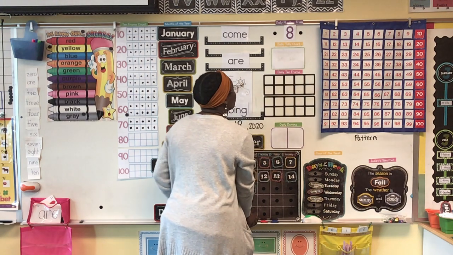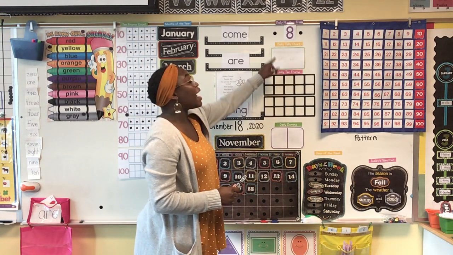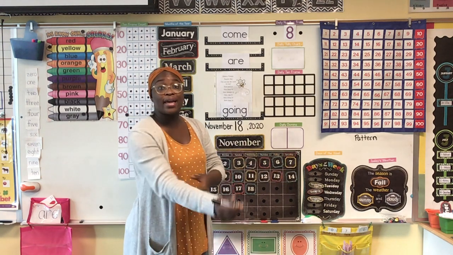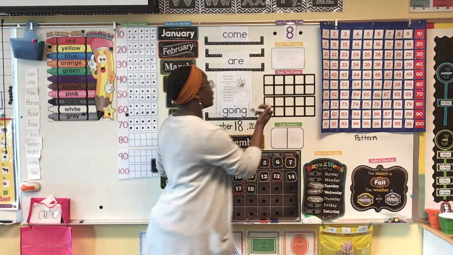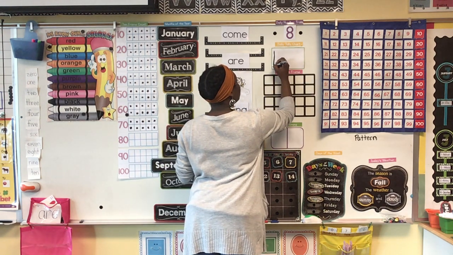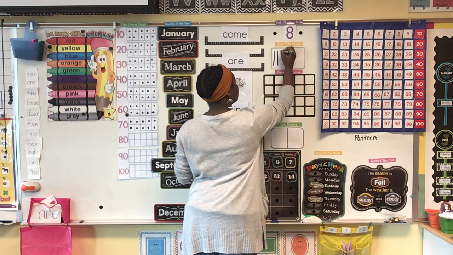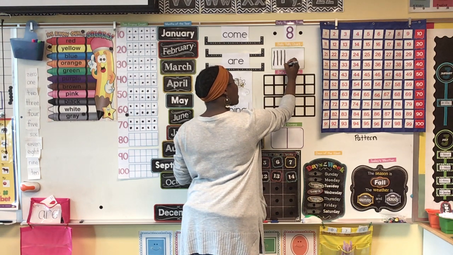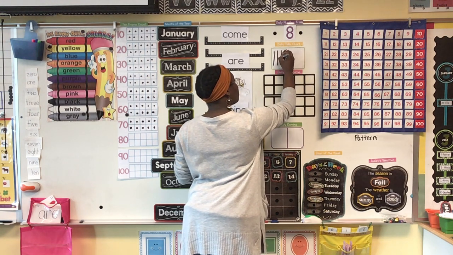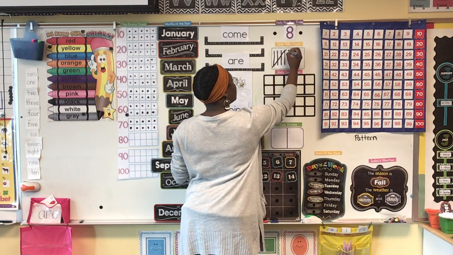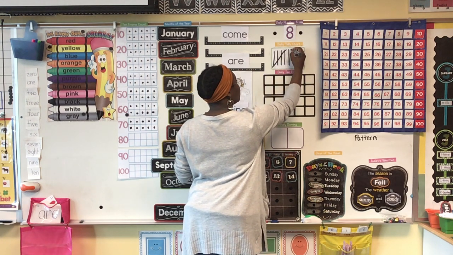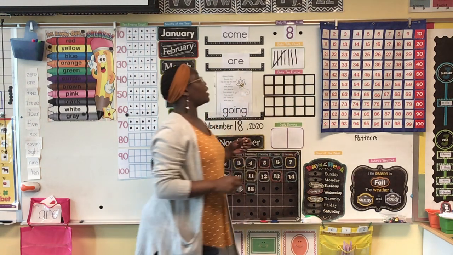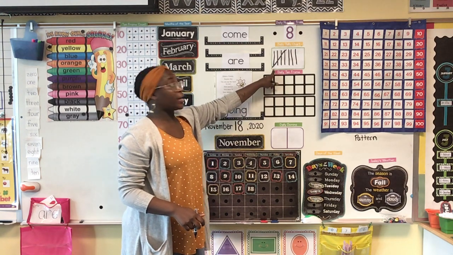Our first thing that we're going to do with our number of the day is we're going to tally it. We are going to tally the number 8. So I want you to count with me as I'm making my tallies. Here we go. 1, 2, 3, 4. What happens when we get to 5? We make that slash down the middle. That means 5. 6, 7, 8. So that is what the number 8 looks like if we were doing it in tallies.